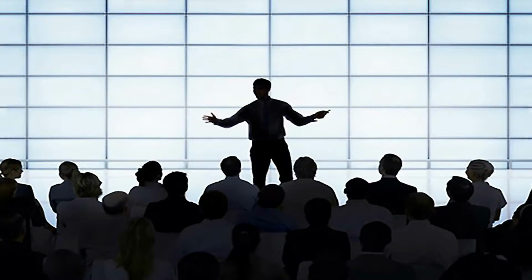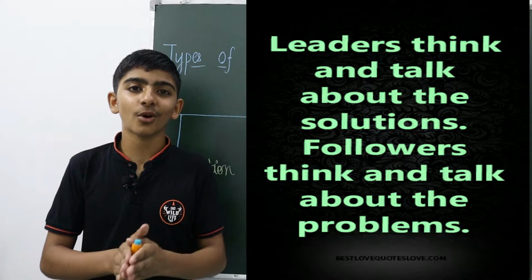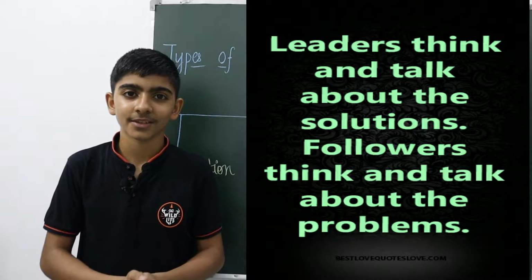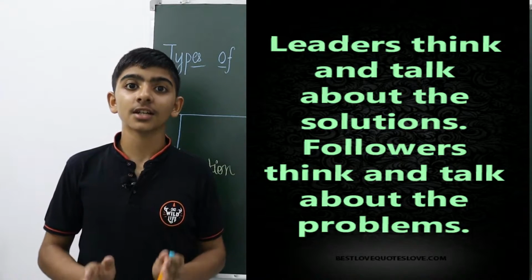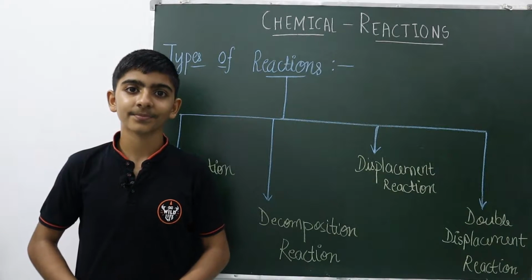A leader always thinks and talks about the solution of any situation, but a follower always thinks and talks about the problem of any situation. So we should focus on finding the solution of any situation, not on the problems.